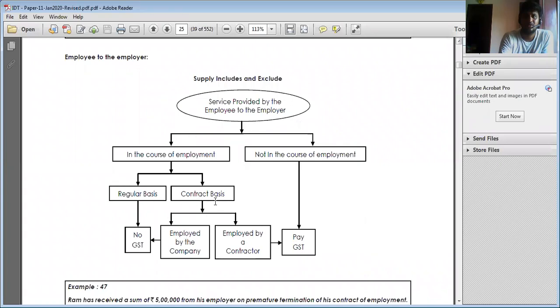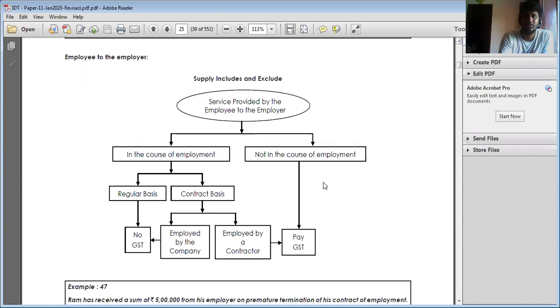For example, I appoint a person, Mr. C, and he is working in my company. It is subject to employment and no GST. Assume that one person comes as a contract worker, working for 3 months on a stipend. I am controlling him and paying him the salary. Then it is also considered an employment relationship, hence no GST.